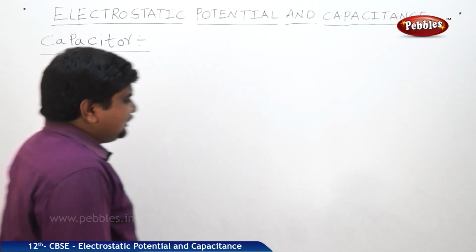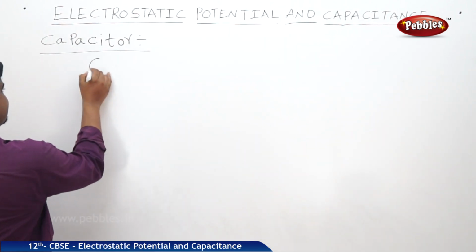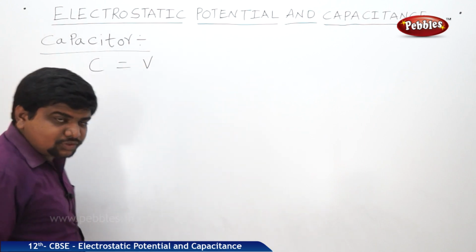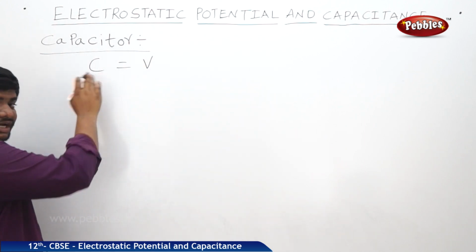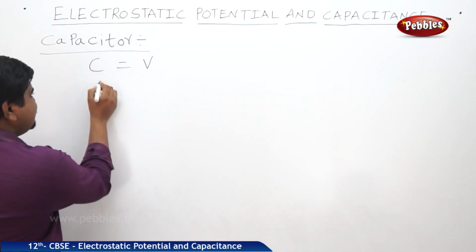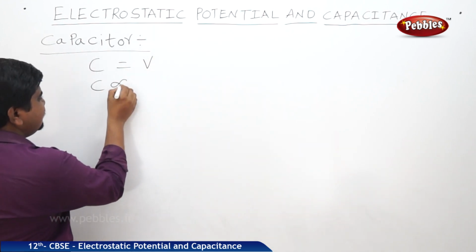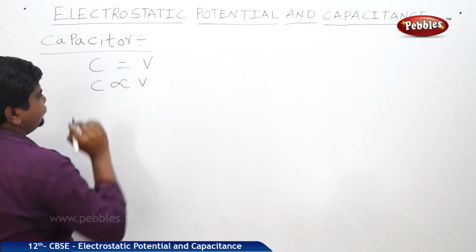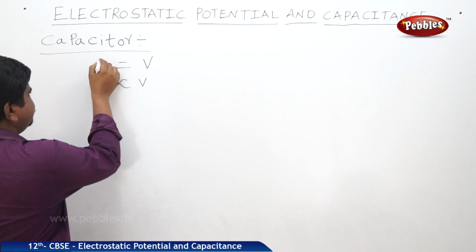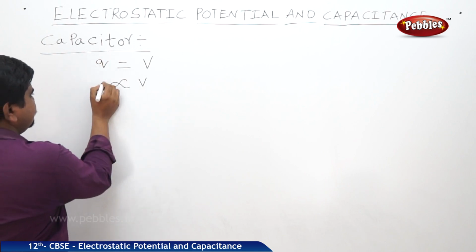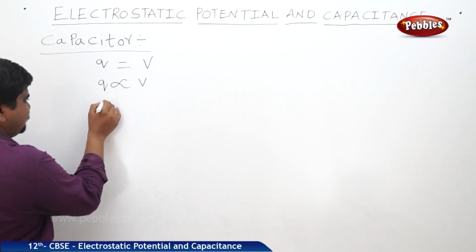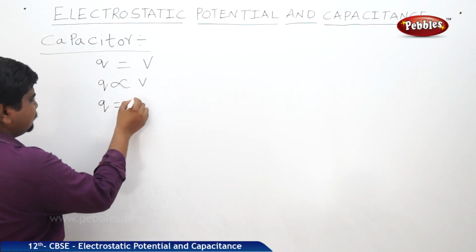As the definition said, charge required to raise the potential by 1 volt. So the amount of charge we are giving is directly proportional to the rise in potential. That's why charge is directly proportional to V. The symbol of charge is Q. Therefore, Q is proportional to V. I am removing the proportionality sign with a constant.